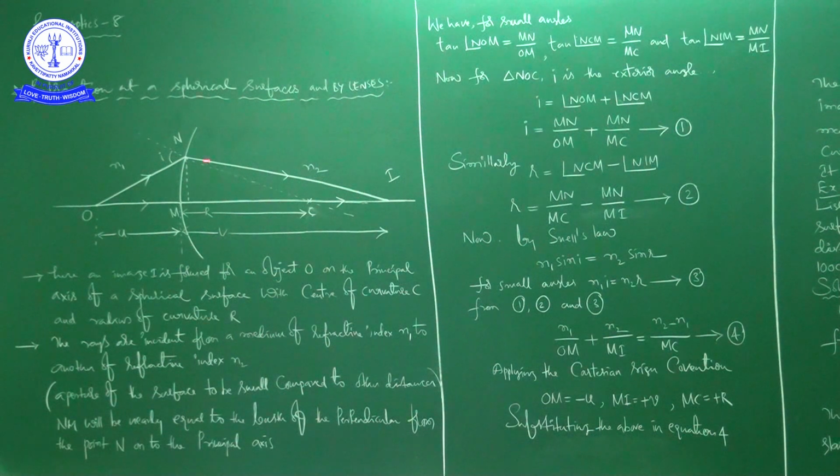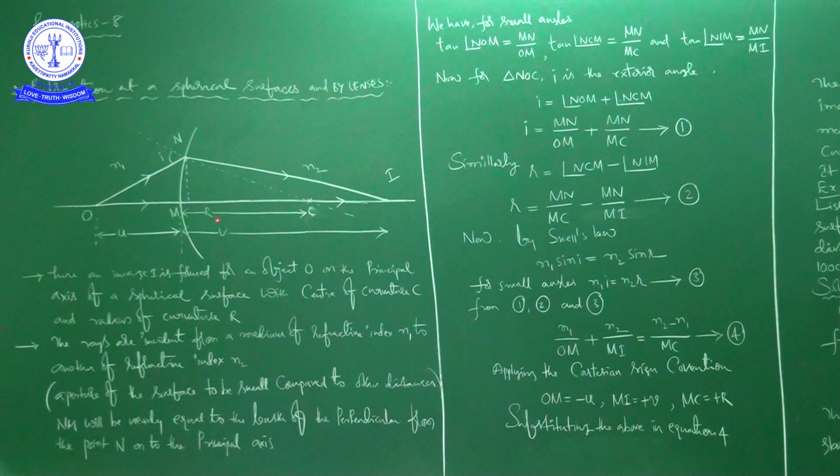Now our discussion is how the image will be formed in case of curved surfaces. That we are going to discuss. Meanwhile, we will get the relation between different physical quantities which are involved here. Now I will explain the terminology and ray diagram.